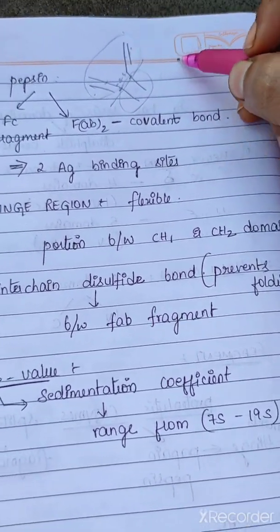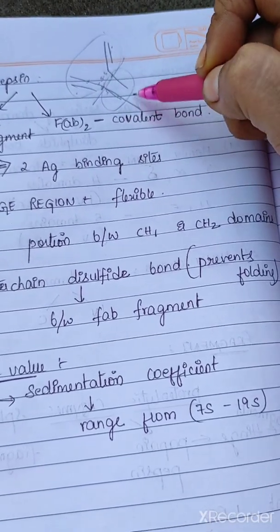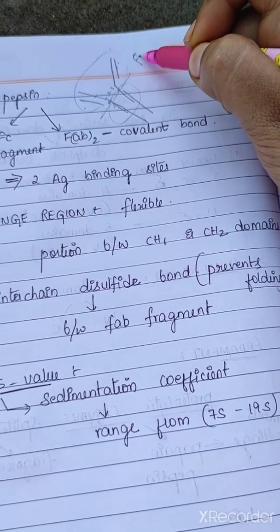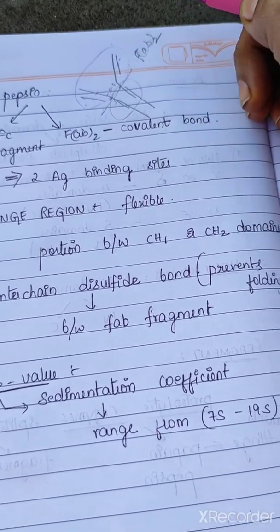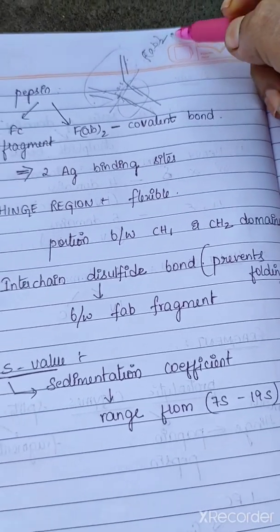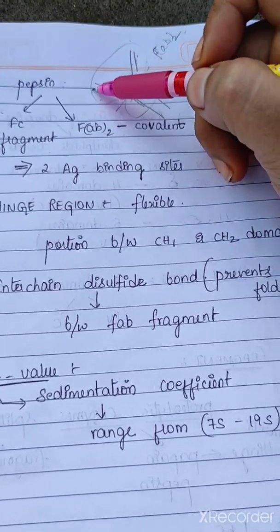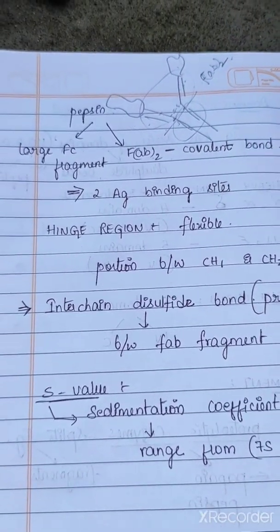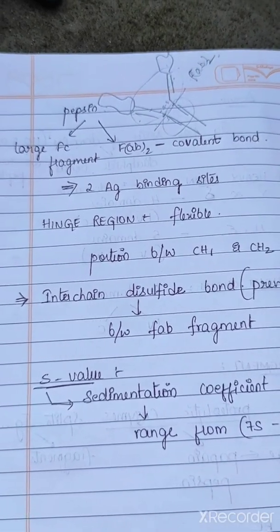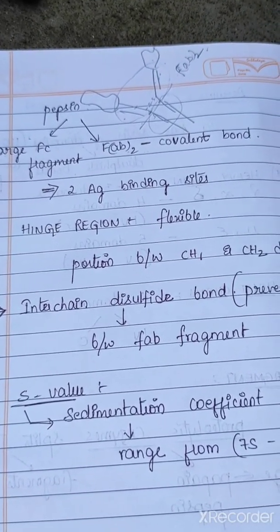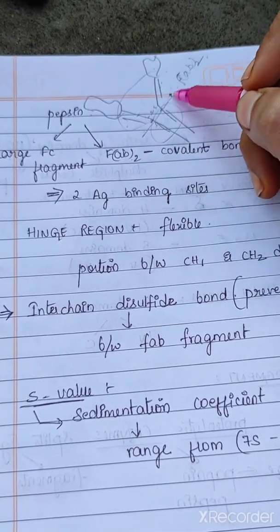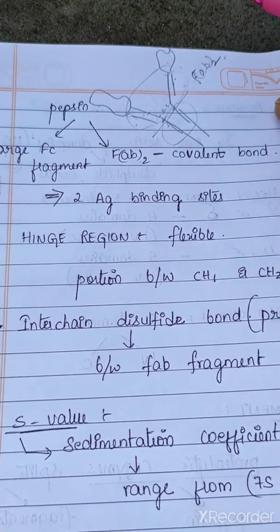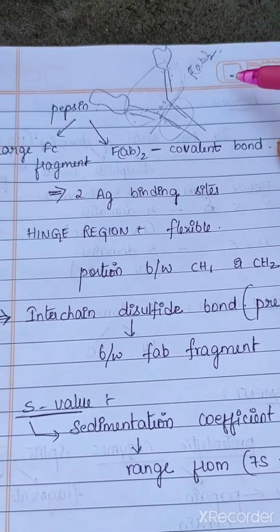So the large Fc fragment, and F(ab)2, the antigen binding 2 fragment. In this you can see 2 antigen binding sites are present, whereas in papain digestion, these two parts are also separated, so only one antigen binding site is present per fragment.